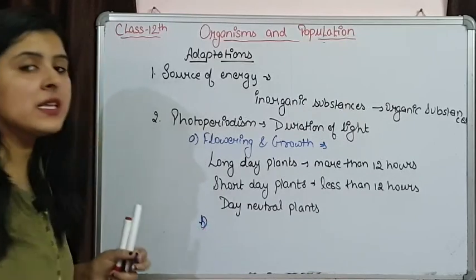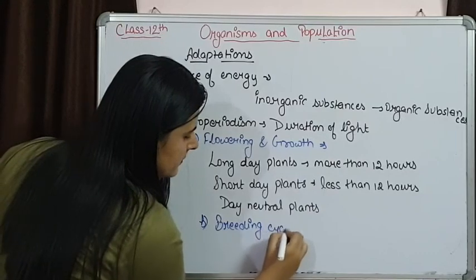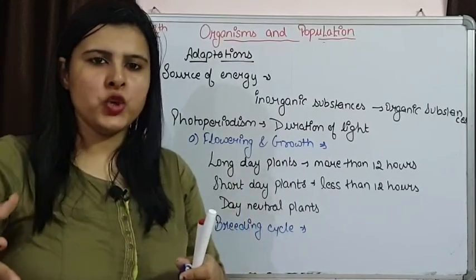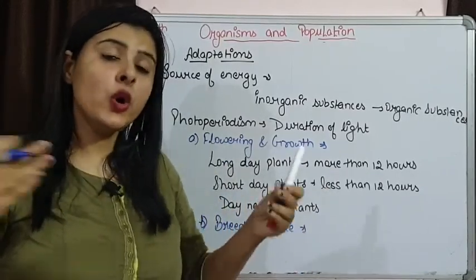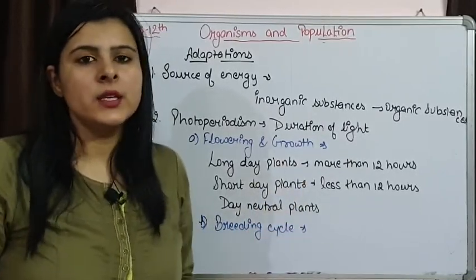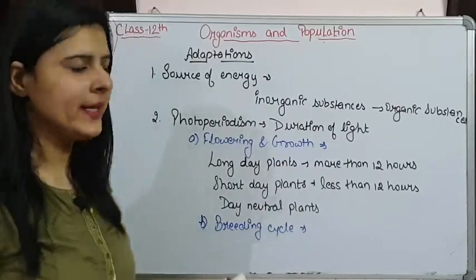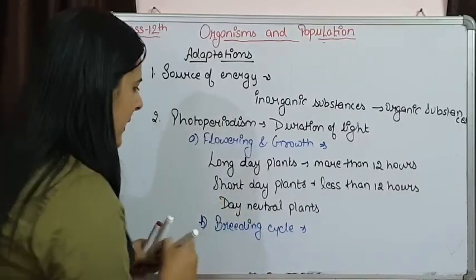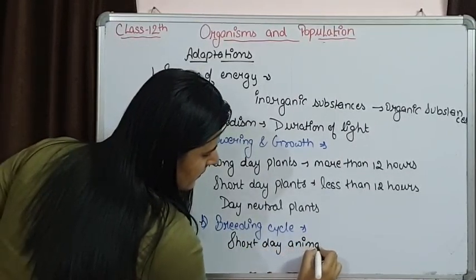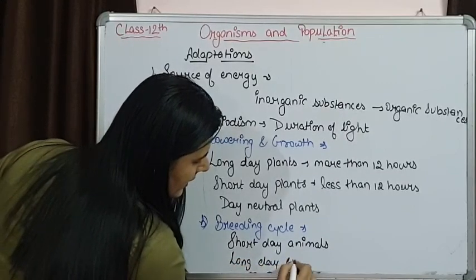Photoperiodism affects the breeding cycle of various organisms. Like short day animals, which breed when days are shortening, long day animals, which breed when days are lengthening, and again neutral, which do not have a particular season for breeding. So, just like that, there are short day animals, long day animals.